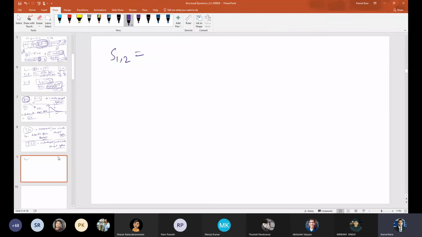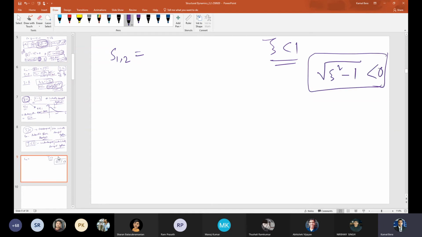But we'll discuss in more detail the system with zeta less than 1, that is the under damped system or under critically damped system. So here now you tell me what the roots are. In this case, zeta less than 1, so obviously the root of zeta squared minus 1 is less than 0, right? So the imaginary term i will come into the picture, and obviously it will be oscillatory in nature. So zeta less than 1 means c less than c critical, cc, because zeta is c by cc, correct? Okay, so now tell me what is the s1,2 expression?